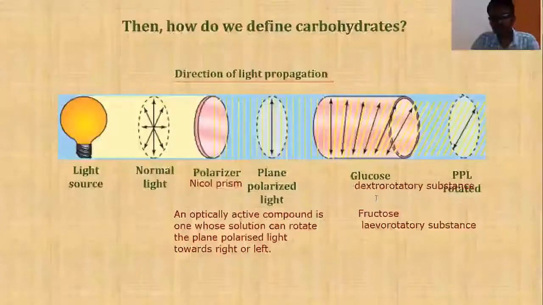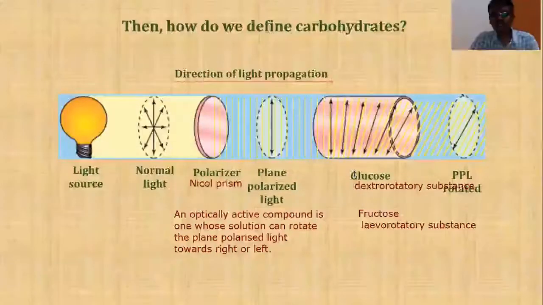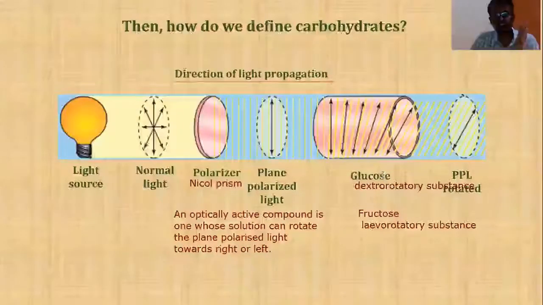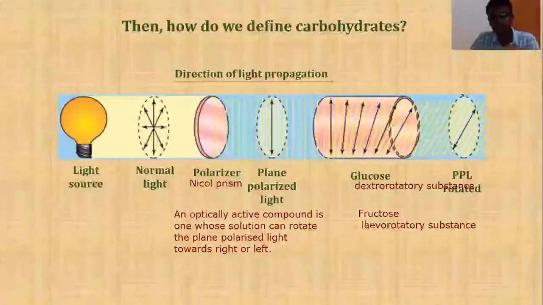And students, these terms are very, very important because we are going to come across them more often in the chapter haloalkanes and haloarenes. There also we are going to deal with these terms in detail. Here, in this experiment, what we are trying to prove is that carbohydrate molecules are optically active. I have shown two different examples. Glucose rotates the plane polarized light towards right, and therefore it is known as a dextrorotatory substance. Fructose rotates the plane polarized light towards left, therefore it is known as a levorotatory substance. Therefore, you can say carbohydrates are optically active compounds.